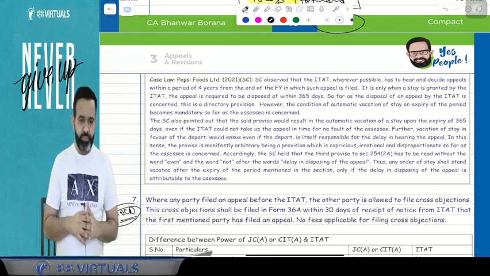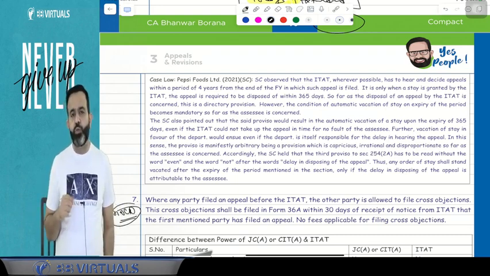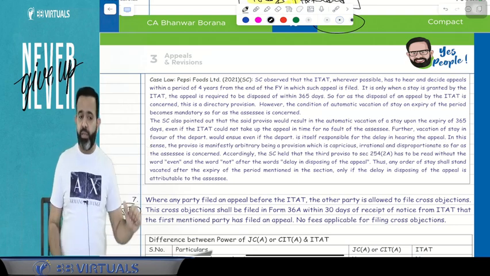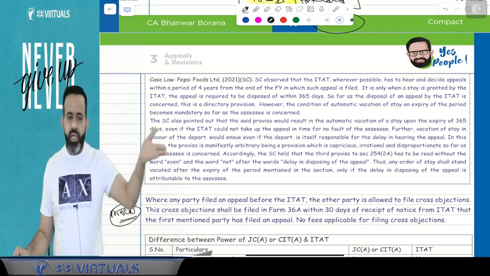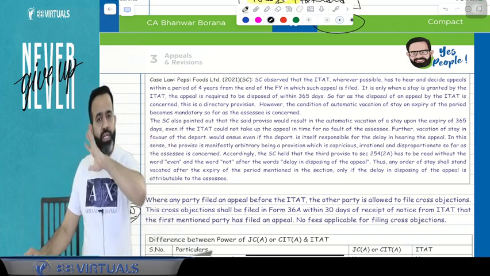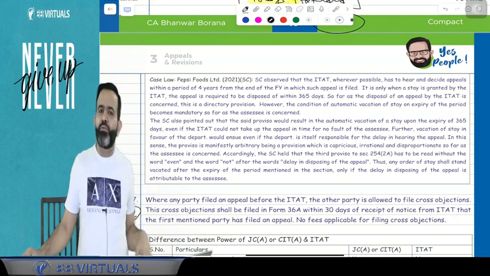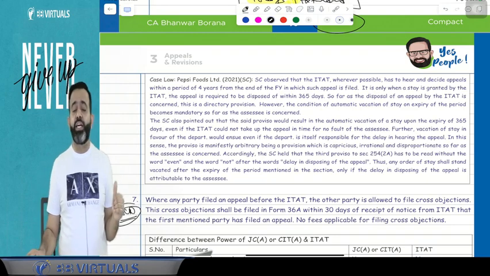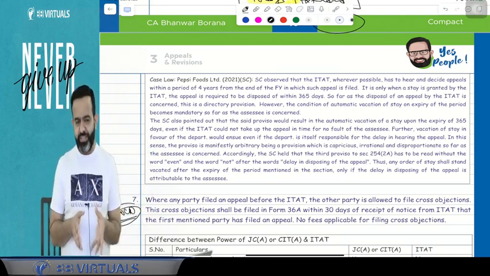That was one question. So here the Supreme Court analyzed this matter and says that suppose within 365 days the appeal is also not resolved, and there is no mistake on the part of the assessee, there is a mistake of the department. For example, the department has not come to the hearing, or suppose the hearing is not received due to COVID. Example, due to COVID, suppose the hearing is not received within one year. Then you are saying that after 365 days there will be a vacation of the stay of demand and you have to pay the taxes. This is not justified for the assessee.